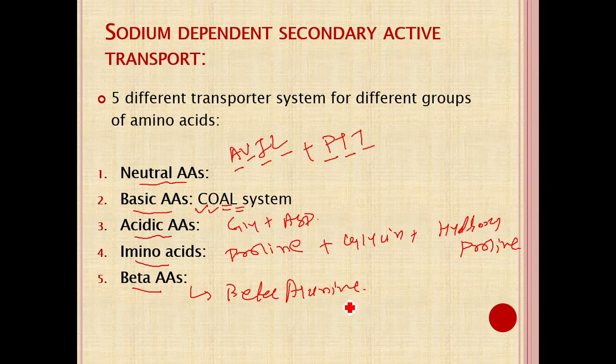So various proteins are available for the transport of amino acids from the intestinal lumen to the mucosal cell. They can be shared by some groups of amino acids, and depending on that, various groups are identified.